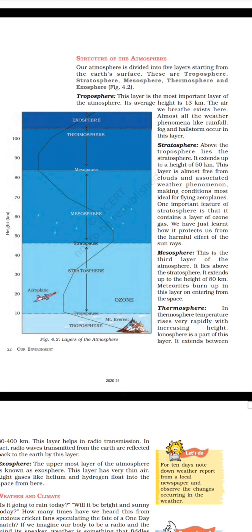Mesosphere. This is the third layer of the atmosphere. It lies above the stratosphere. It extends up to the height of 80 kilometers. Meteorites burn up in this layer on entering from space.